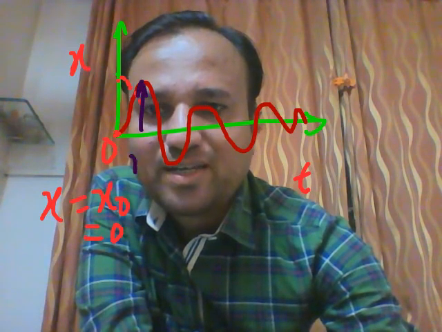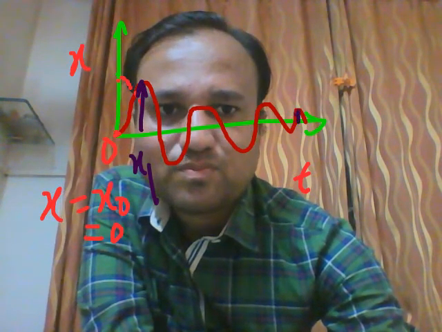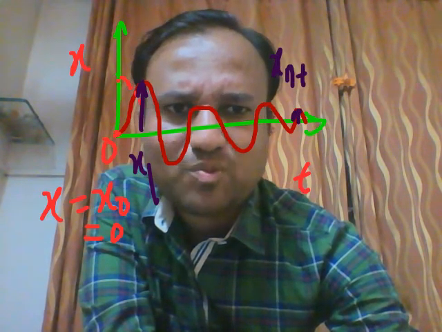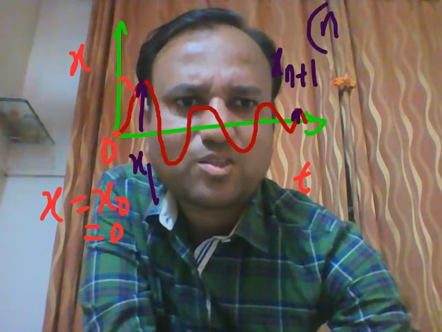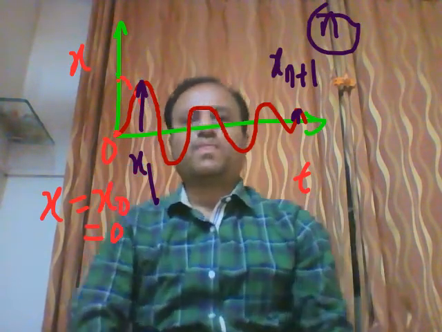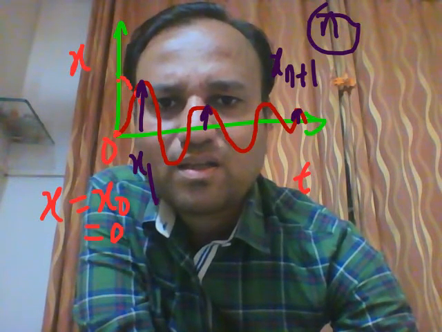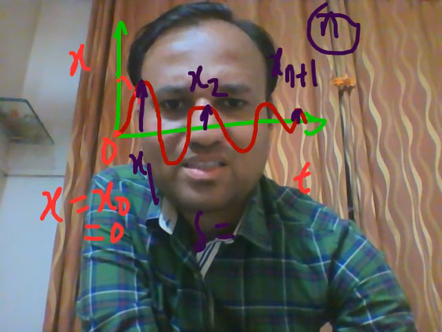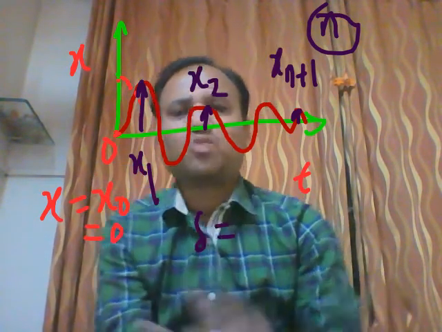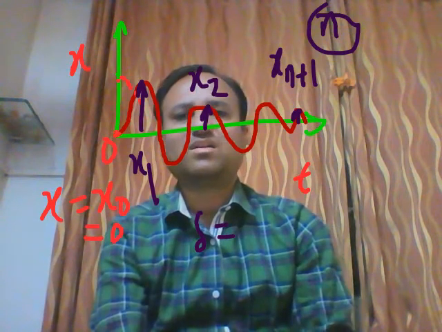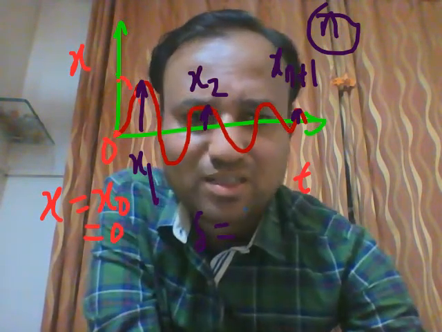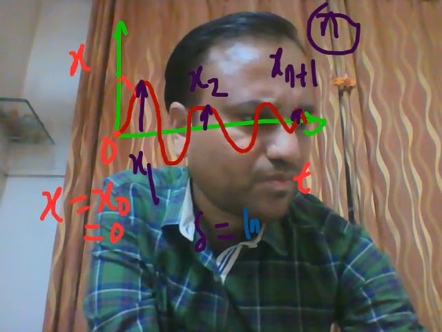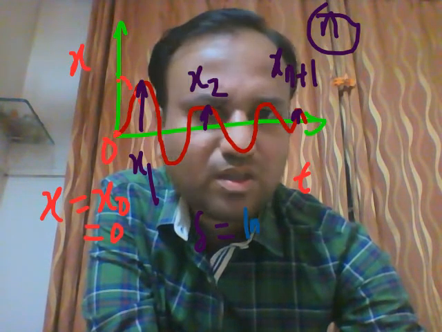So student, let x1 be the first displacement and the last displacement be xn plus 1, that is, total cycles are n, student. Logarithmic decrement I already discussed. It is the natural log of two successive amplitudes. For the first cycle I will write x1 by x2.